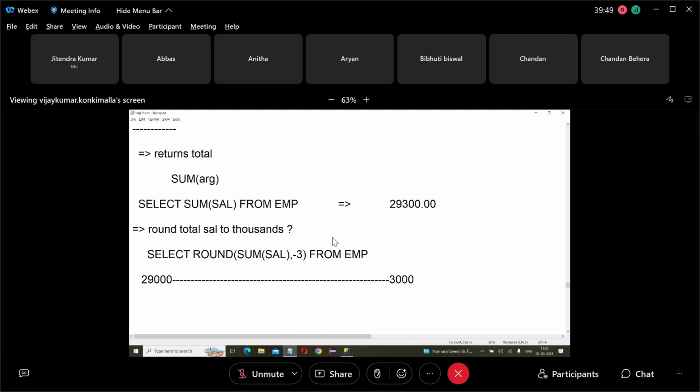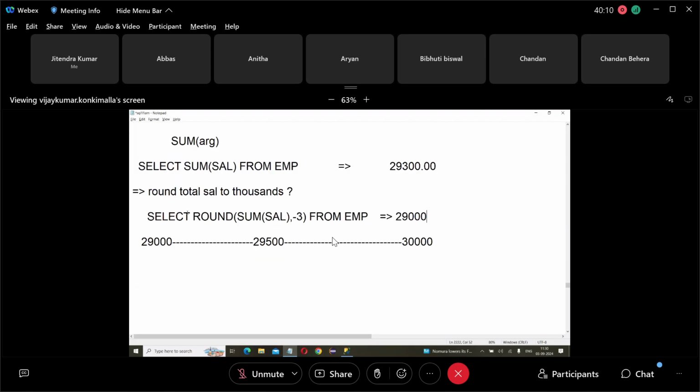Consider only thousands. What is the average? 29,500. Is this below average or above average? Below average. If it is below average, round it to the lowest: 29,000.